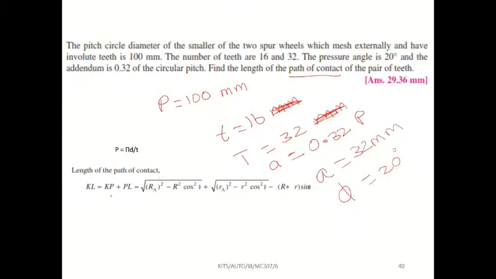Now let me write the formula. What is the formula we are going to use? It is the square root of RA square minus R square cos square phi, plus the square root of small ra square minus small r square cos square phi, minus R plus r sin phi. That is the summation of approach plus recess. What values do we have? We have only small t and capital T. We don't have capital RA, capital R, small ra, small r. We have to find out those values.